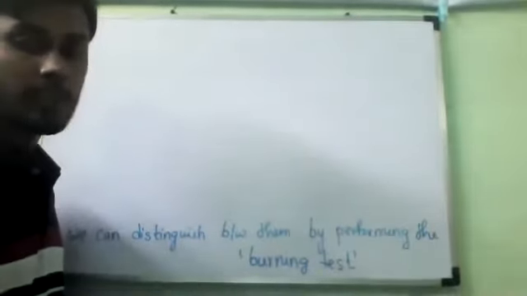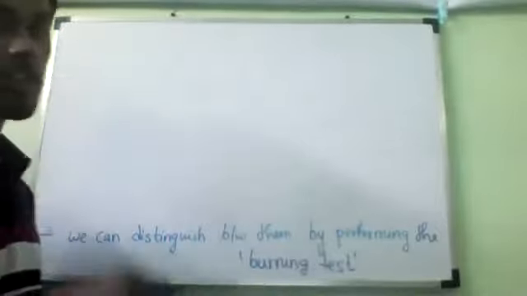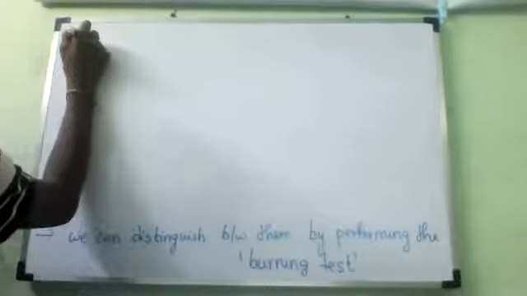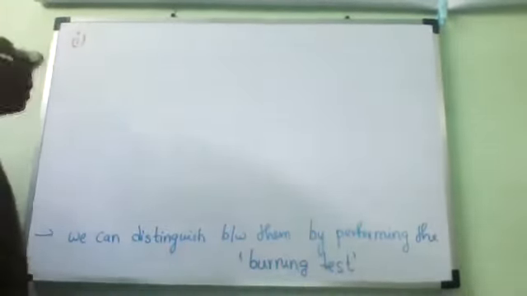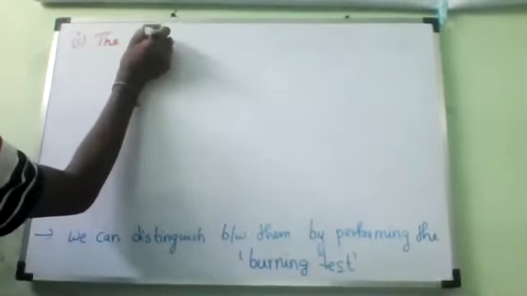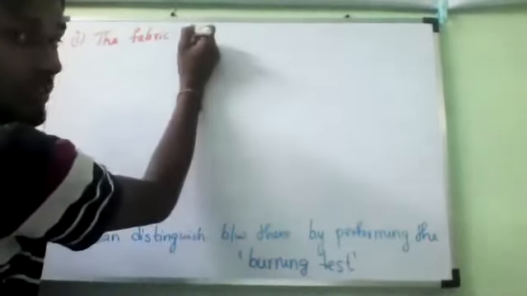Okay. So now the last 3 points, I will write them up. One is related to both silk and wool. The first point: the fabric which burns giving a smell of burning hair. The fabric means cloth. Fiber is the earlier stage.